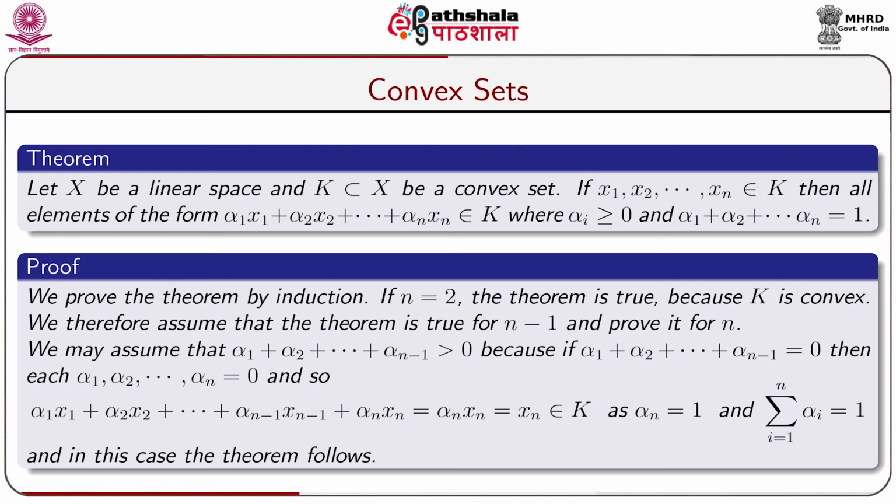And so alpha 1 x1 plus alpha 2 x2 plus dot dot alpha n minus 1 x n minus 1 plus alpha n xn is equal to alpha n xn, which is again equal to xn. As xn belongs to K, so alpha 1 x1 plus alpha 2 x2 plus dot dot plus alpha n minus 1 x n minus 1 plus alpha n xn belongs to K. As alpha n is equal to 1 and sigma i equal to 1 to n alpha i is equal to 1, this proves the theorem.